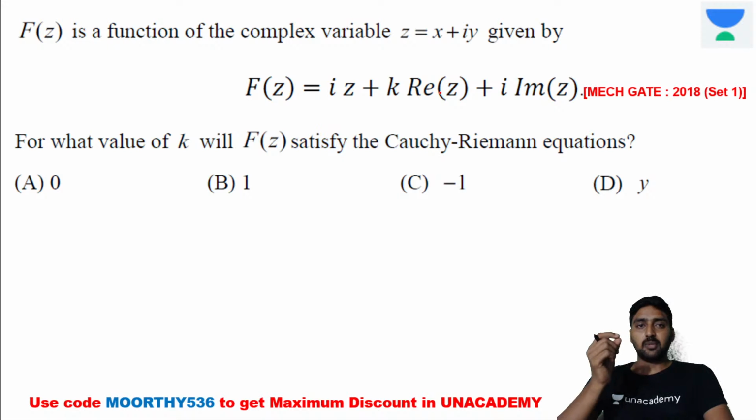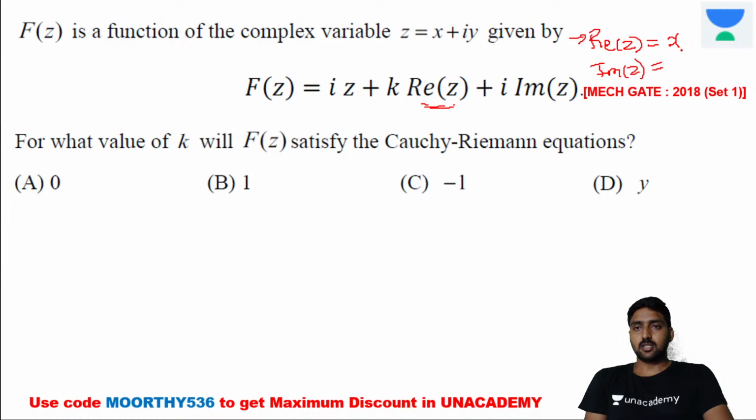Next question on the complex function. F of z is a complex function, complex variable. Z is equal to x plus iy is given by. Now f of z is equal to iz plus k into real part of z. What is the real part of z here? Real part of z is equal to x. Now the imaginary part of z is equal to y, right?